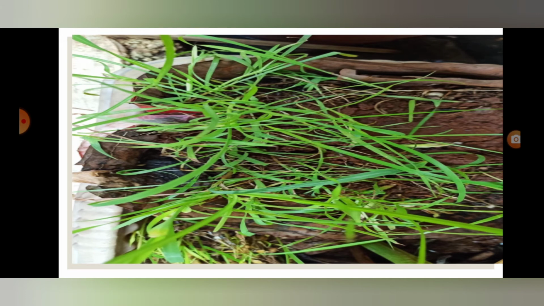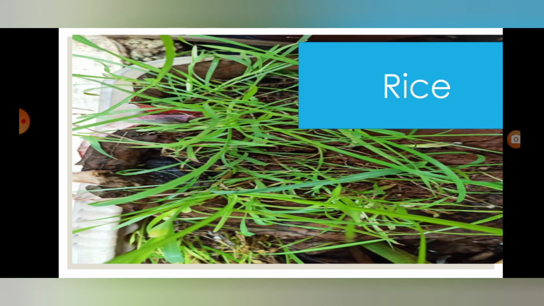This picture shows that this grass's name is rice. In the Konkan region, there is high rainfall, so the people there grow rice. The crop's name is rice.